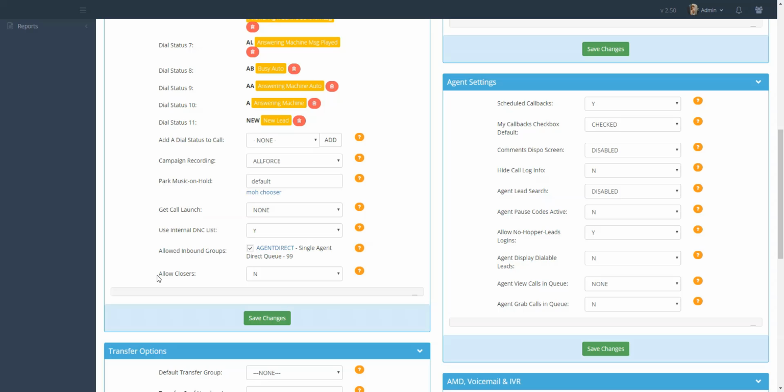Below the Allowed Inbound Groups field is the Allow Closers field. Select Y from the drop-down menu to allow agents to send calls to closers. Click on Save Changes.